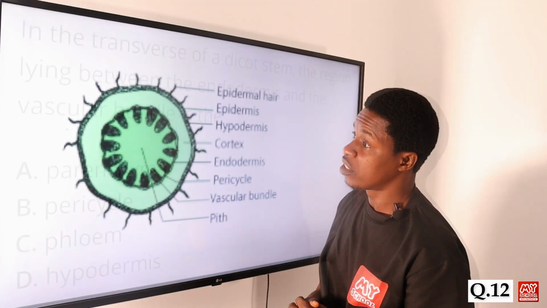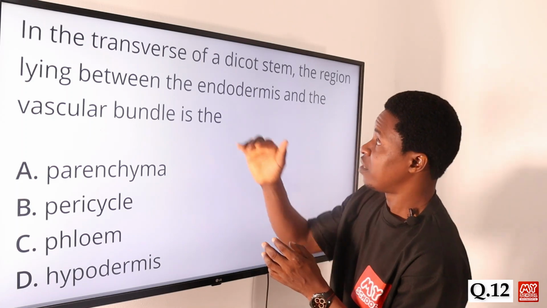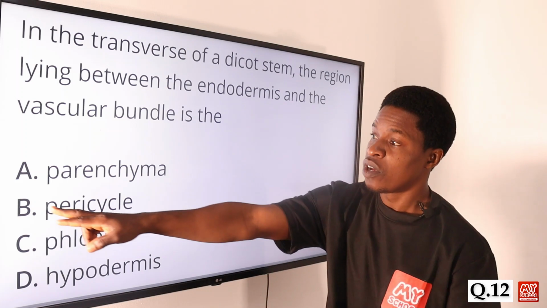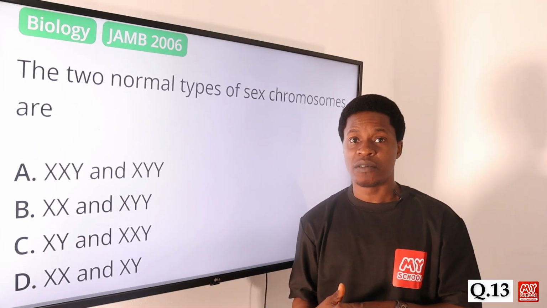Let's move back to our options. So you can see now that the region that is lying between the endodermis and the vascular bundle, like we just saw in the diagram, is actually the pericycle. So the correct answer is option B. Now let's move on to question number 13.